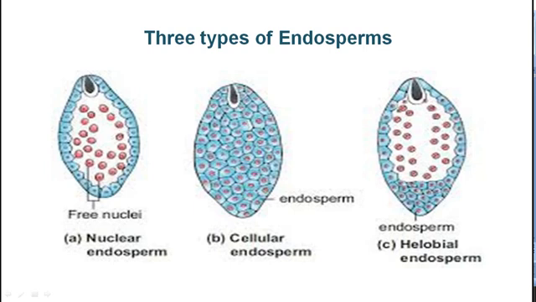Now you can see the difference in the development pattern of the three types of endosperm. The first one is nuclear endosperm. All the nuclei are freely available in the embryo sac. Second is cellular endosperm. All the cells are formed and completely fill the embryo sac. And in the third, the lower part is filled with cells, but in the upper part only nuclei are there. So it is intermediate between the nuclear and cellular endosperm.